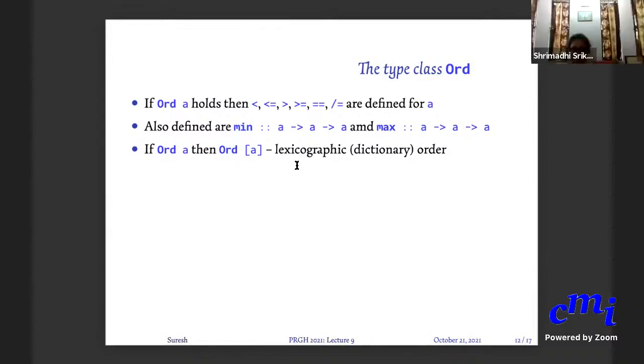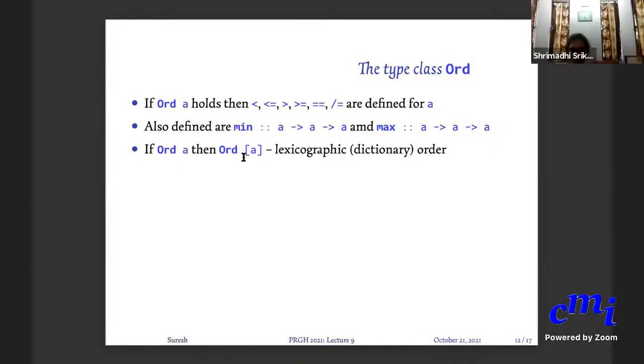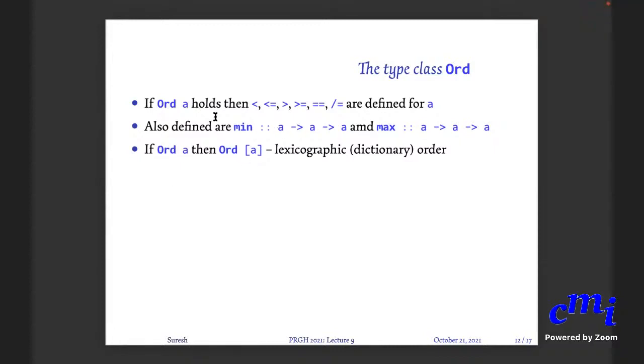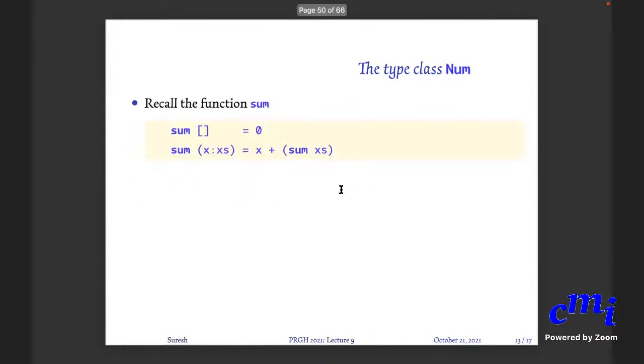Why have I written A arrow A? Because you're comparing two things. Right. If A is an instance of the class Ord, then list of A is also an instance of Ord, because you can compare two lists based on the lexicographic order, like checking between two words in a dictionary to see which one occurs before. Similarly pairs, etc. But you cannot extend ordering to function types as usual.